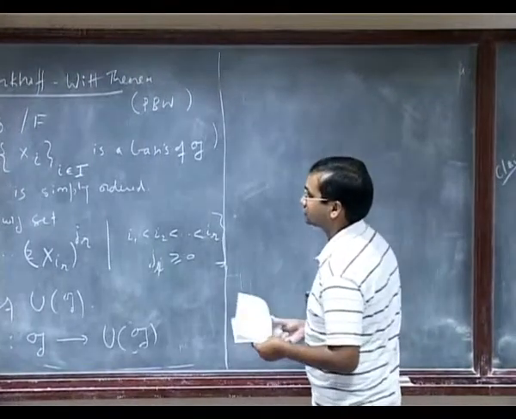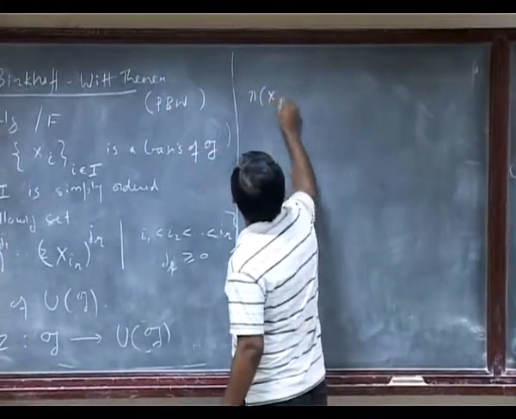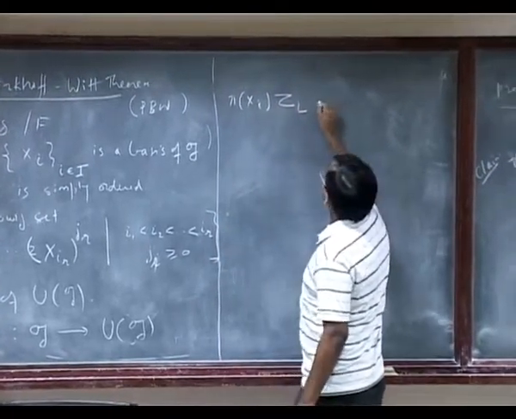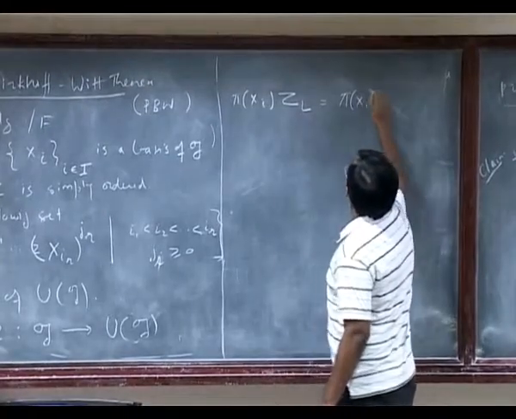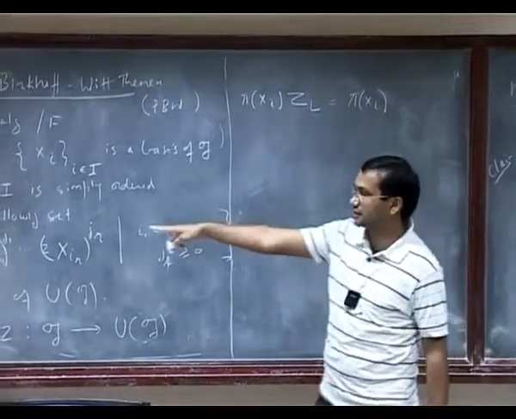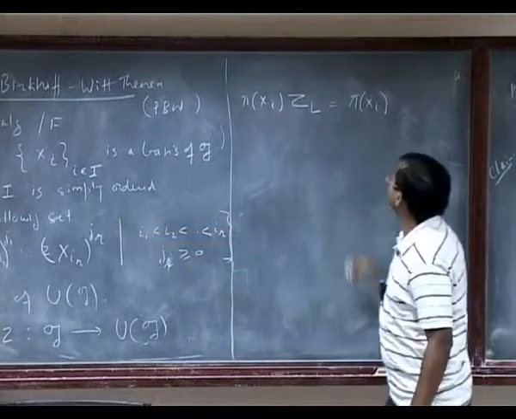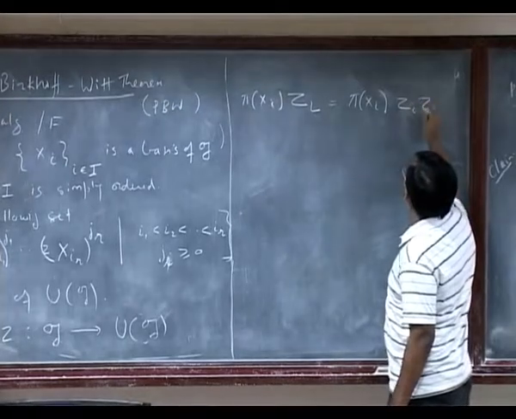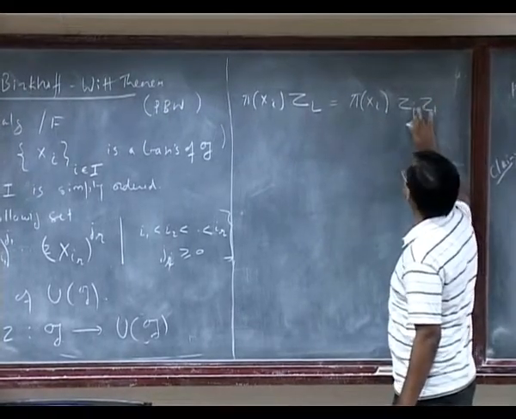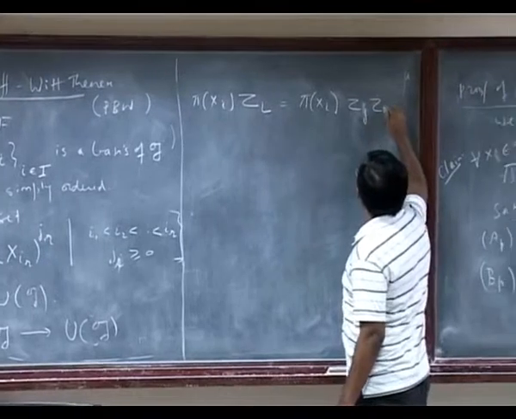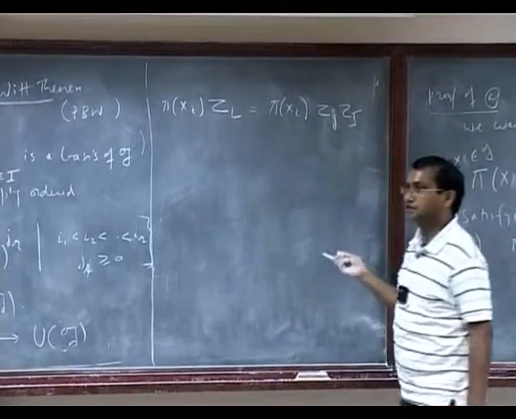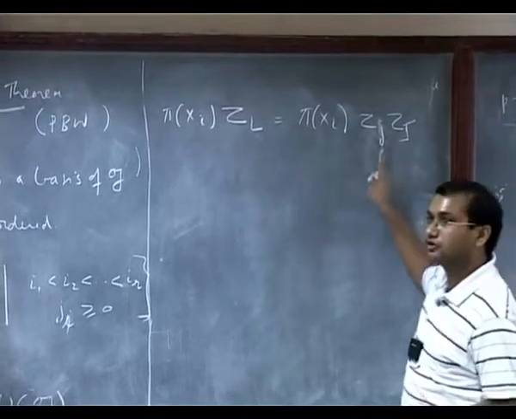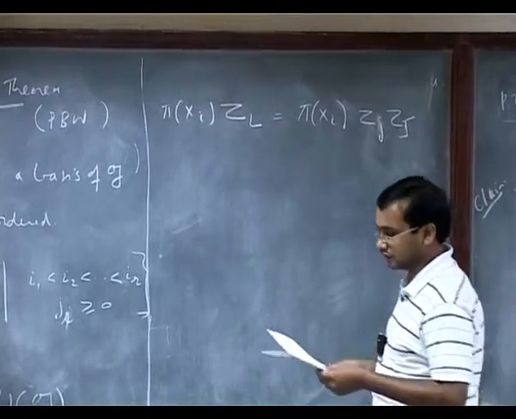So let's see. Define π of xi on z capital L, which is π(xi) on z_j comma capital J. So I can write it as z_j and capital J, because j is less than or equal to J. So I am allowed to do it, and anyway it involves the lower order, so it's fine, that we already know.